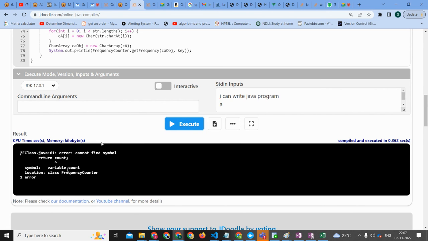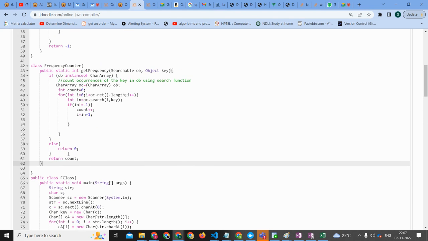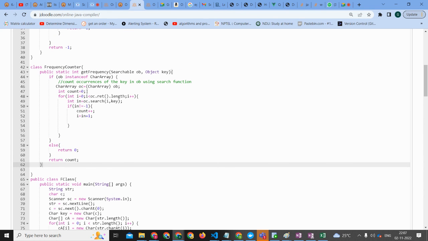Okay. Variable count: cannot find symbol, return count. So that means here in line number 51, count plus plus... No, it's saying that it is not able to find this count. So probably we have to initialize this outside.